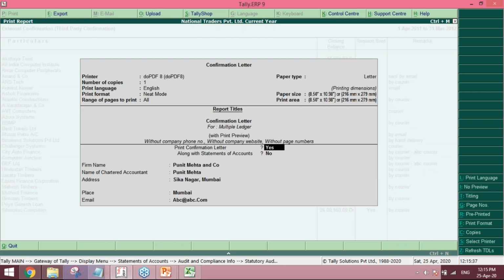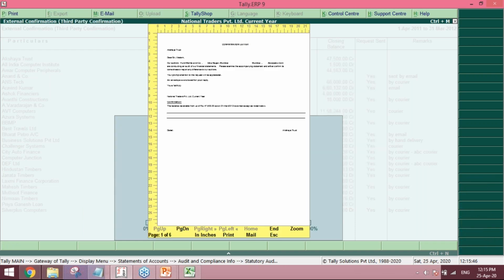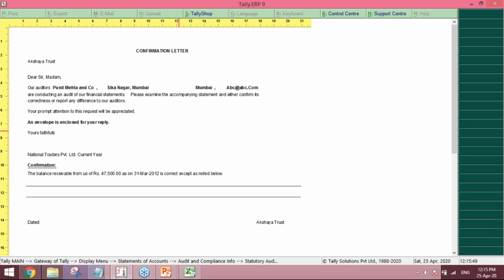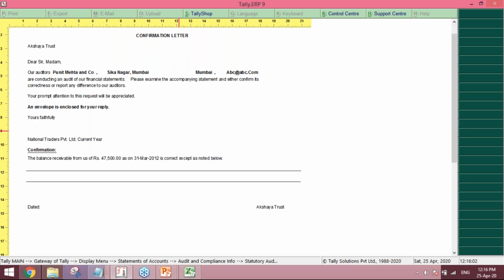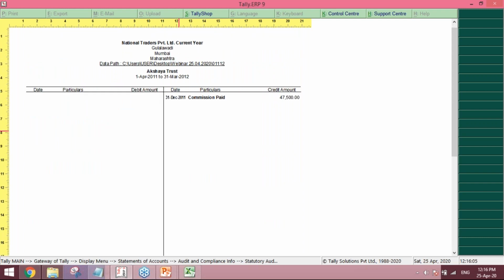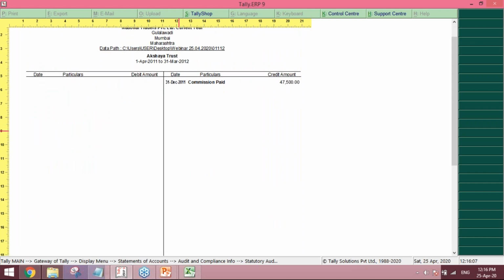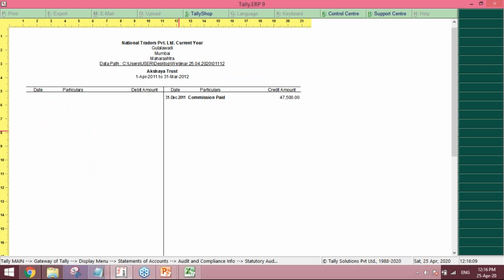Print confirmation letter, print along with the statement of account. The entire ledger accounts can get printed. See, 6 pages have been printed. It says our auditors so and so are conducting the audit for this company, and you are requested to give the balance. At the same time the balance is attached along with this. Escape. The next page has the entire ledger account entries.